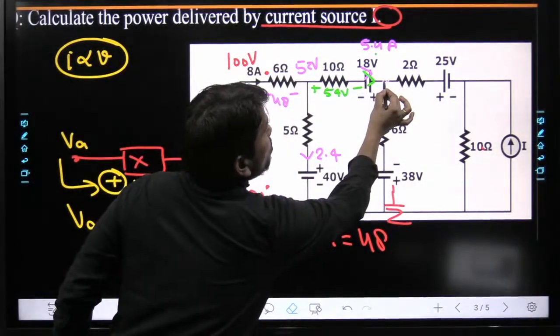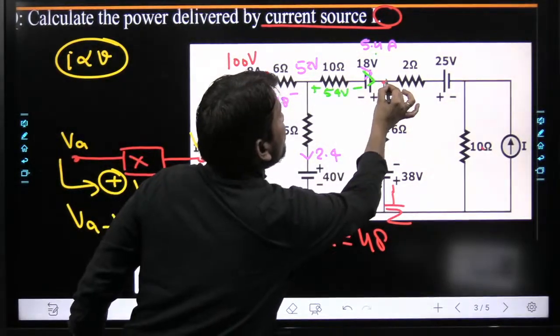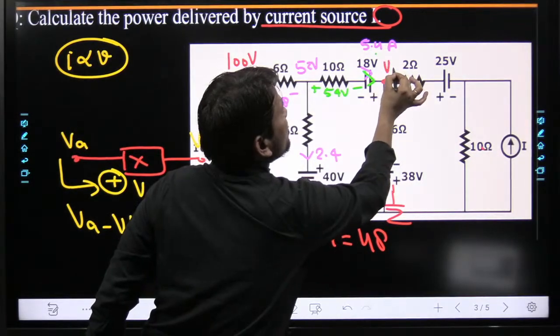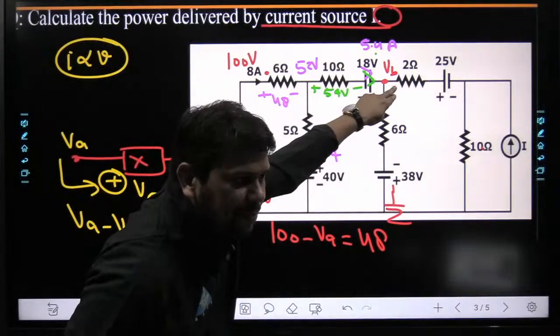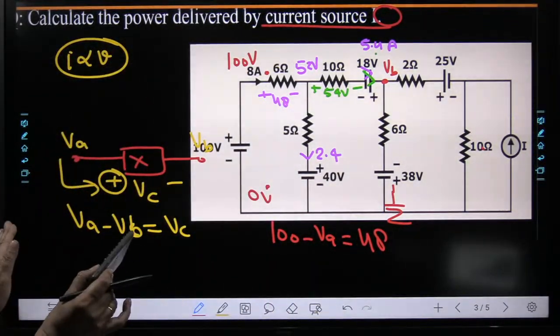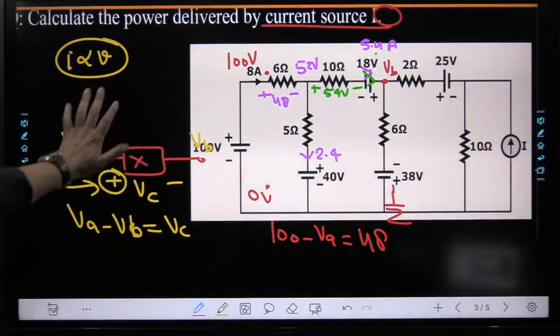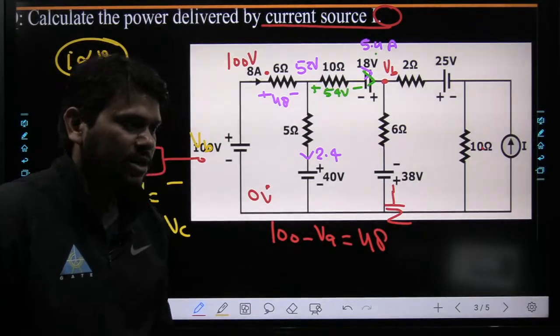Again, I want to identify this node voltage. Let us assume some VB. Can you tell me anyone what will be this VB? Everyone, see, we are not using any KCL or KVL. We are handling this circuit just by Ohm's law. Just by Ohm's law.